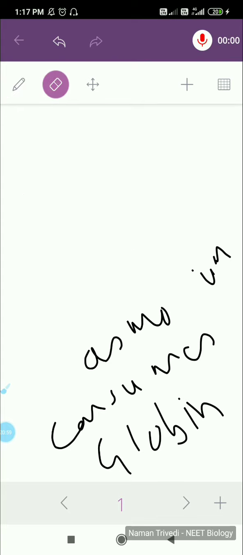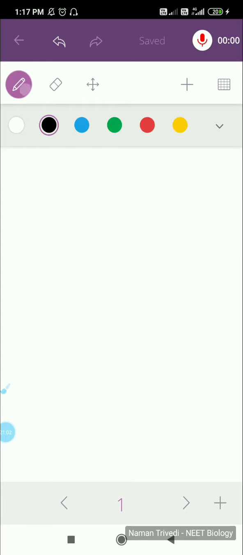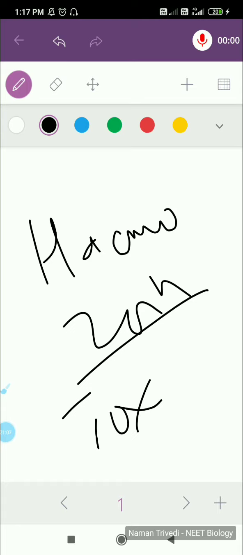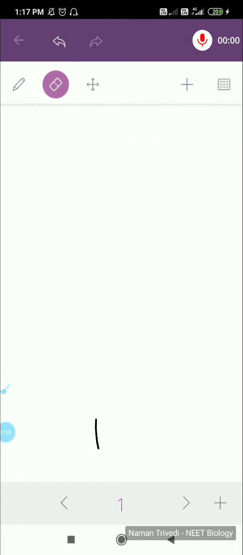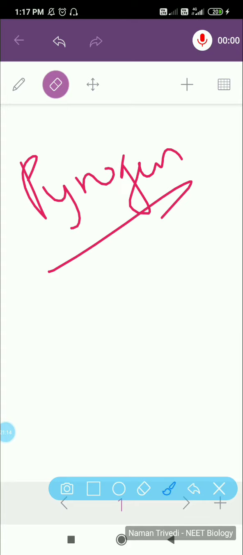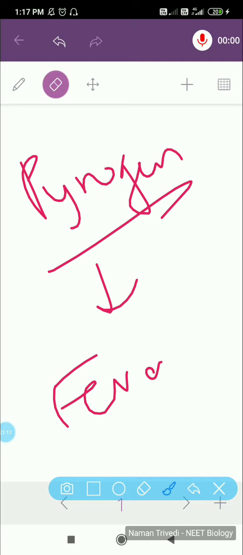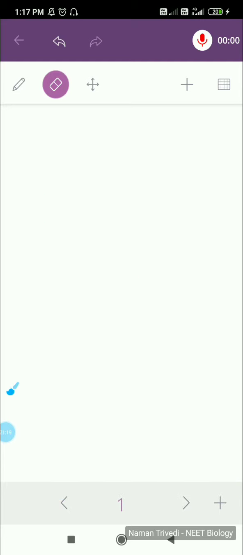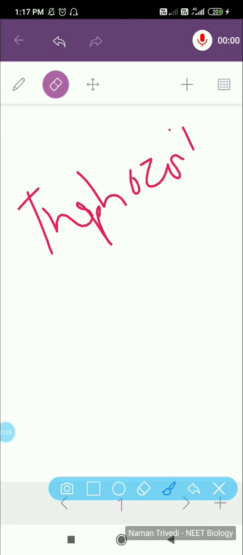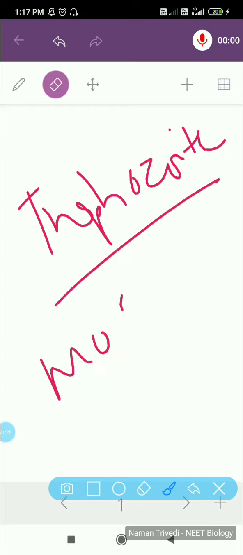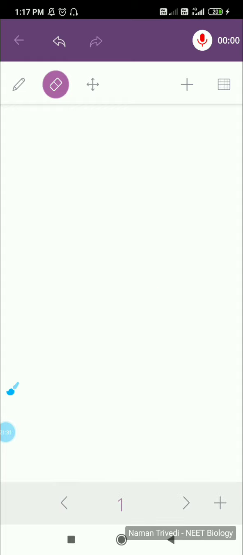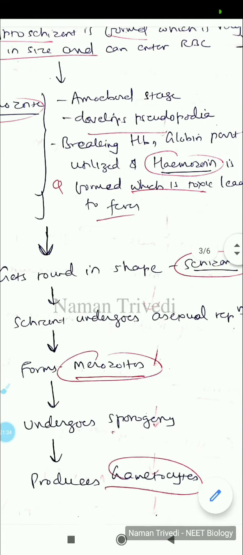This haemozoin is toxic. It is a pyrogen, so it causes fever, or bouts of fever which will come and go, seen because of haemozoin. That is what we call the malarial form, and it is all caused by the trophozoite. It is one of the most important questions. Okay, so going back to the next stage.